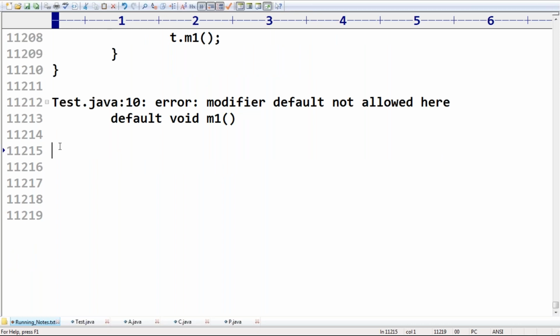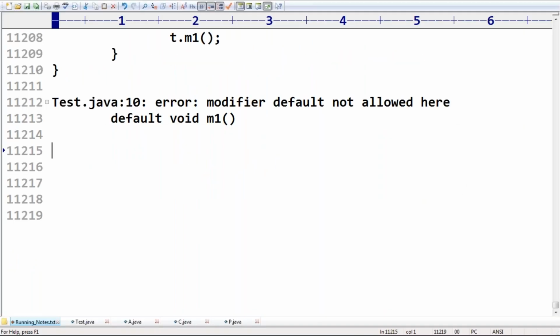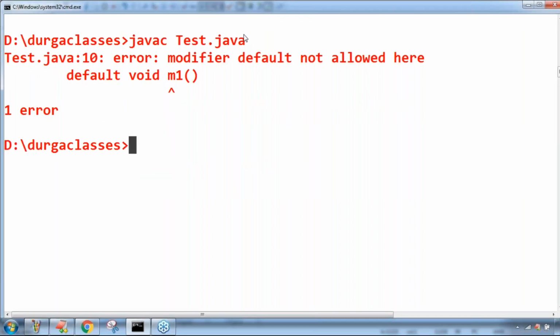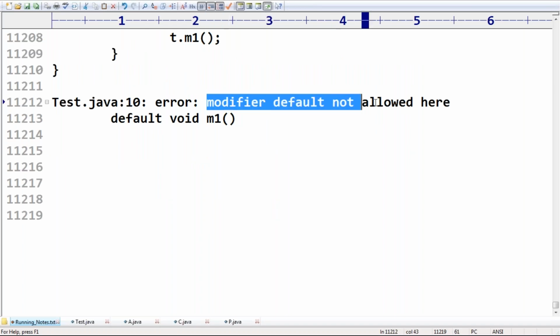Default is just a keyword. Default keyword not allowed here is more meaningful than modifier default not allowed here. We have to tell the Oracle people, can you please change this compile time error? It is not meaningful because modifier default is meaningless.